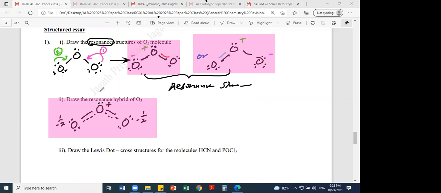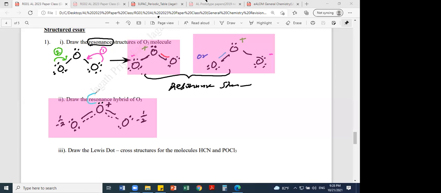Very good. Now, so far in A-level papers, they haven't asked to draw the resonance hybrid. Therefore you don't need to pay much attention.